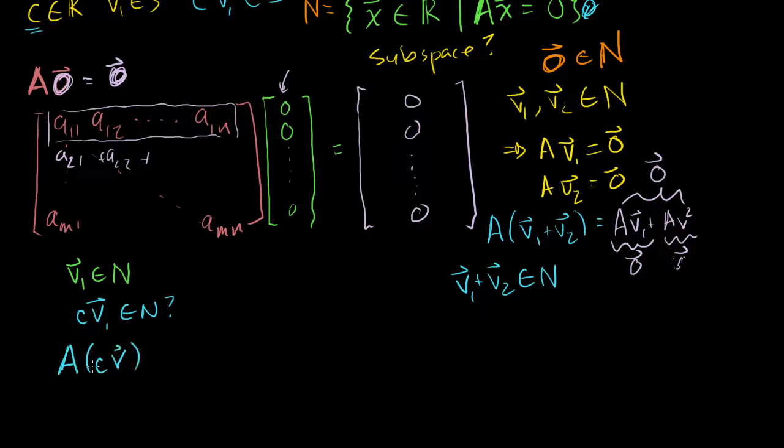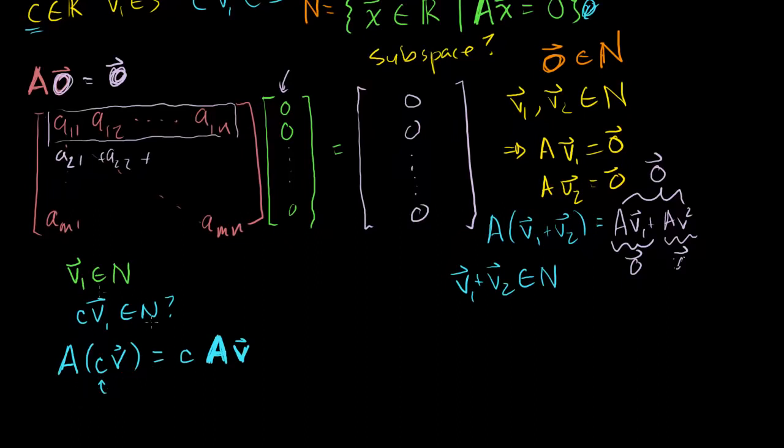Once again, I haven't proven it to you yet, but it's a very straightforward thing to do to show that when you're dealing with scalars, it doesn't matter if you multiply the scalar times the vector before multiplying it times the matrix, or multiplying the matrix times the vector and then doing the scalar. So it's fairly straightforward to prove that this is equal to c times our matrix A times our vector v. That these two things are equivalent. Maybe I should just churn out the video that does this, but I'll leave it to you. You just go through the mechanics by component and you show this.